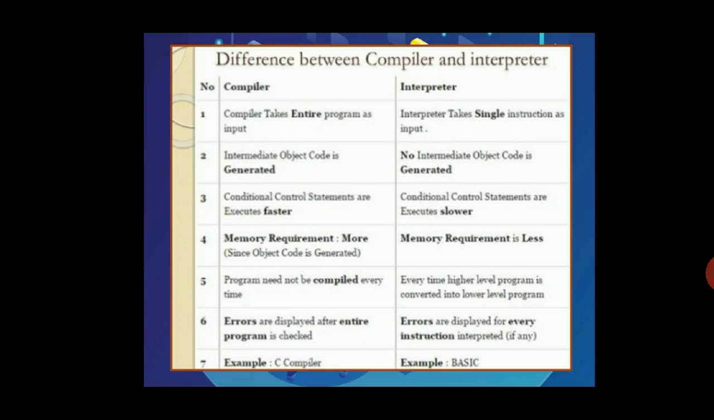Okay, examples of compiler are C compiler, C++. Okay, and for interpreter, QBasic language, it is a programming language, is using interpreter. Python is also using interpreter. Python is also a programming language. Okay.